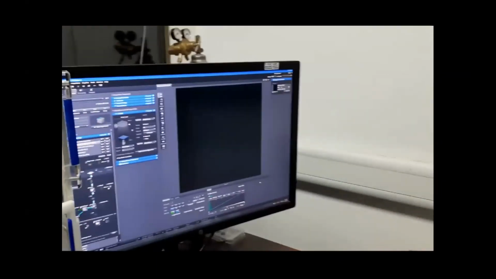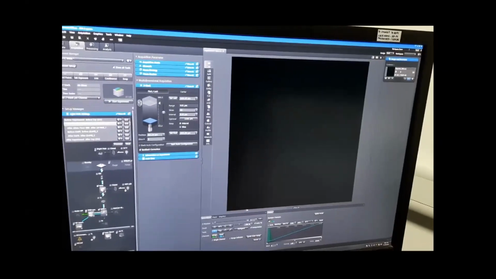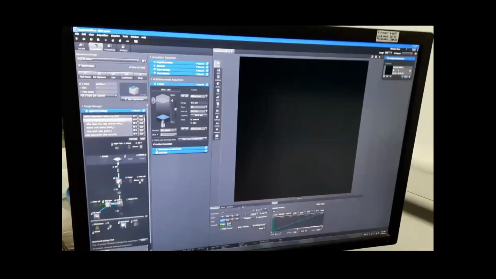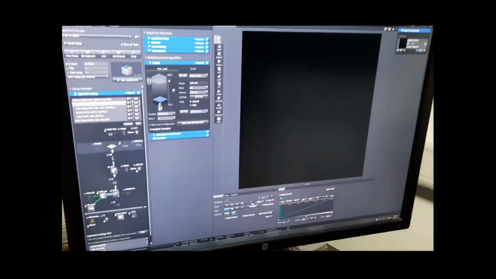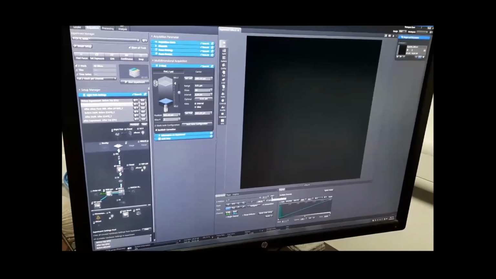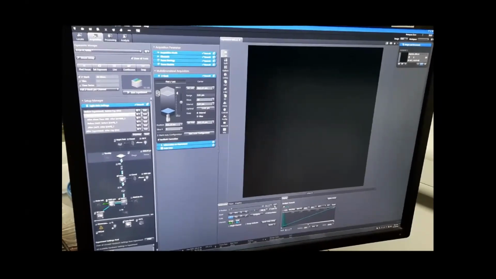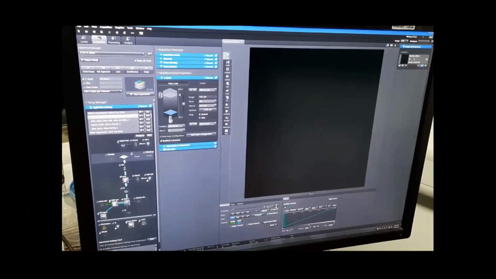Now I will show you the z positions I have taken of a cell. Here, as you can see, I have taken 40 z points in a cell. So I am playing it now. This video will show you the images taken at every z point from 1 to 40.